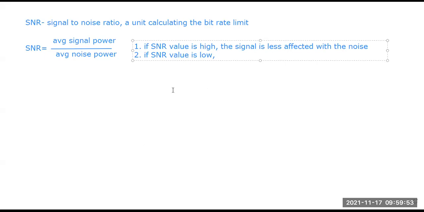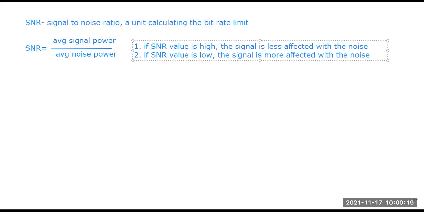The signal is more affected with the noise. Right. So if the SNR value is low, then the signal is more affected with the noise, right? So these are the two conditions with respect to SNR. If the SNR value is high, the signal is less affected, and if the SNR value is low, the signal is more affected with noise.